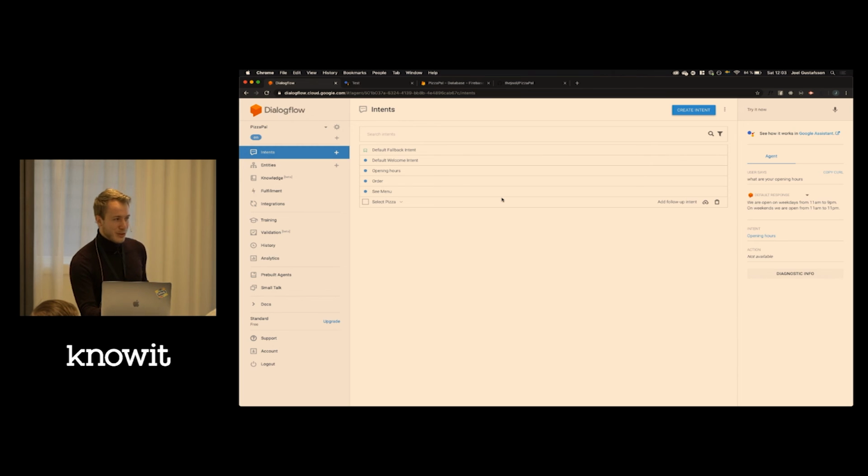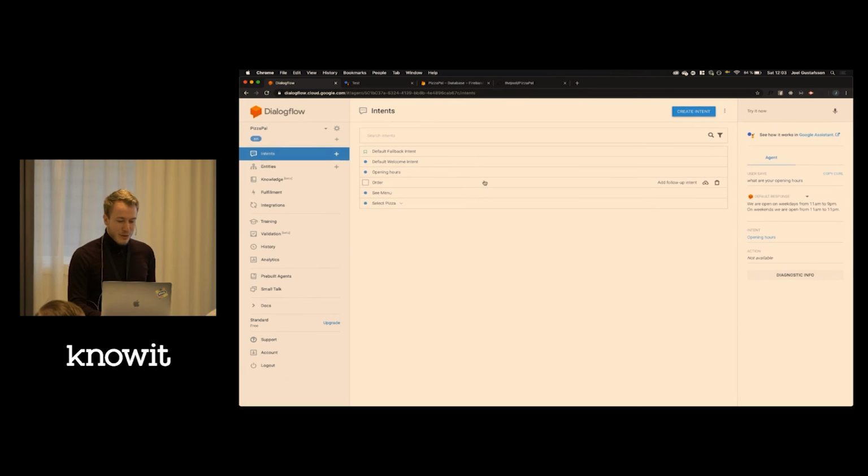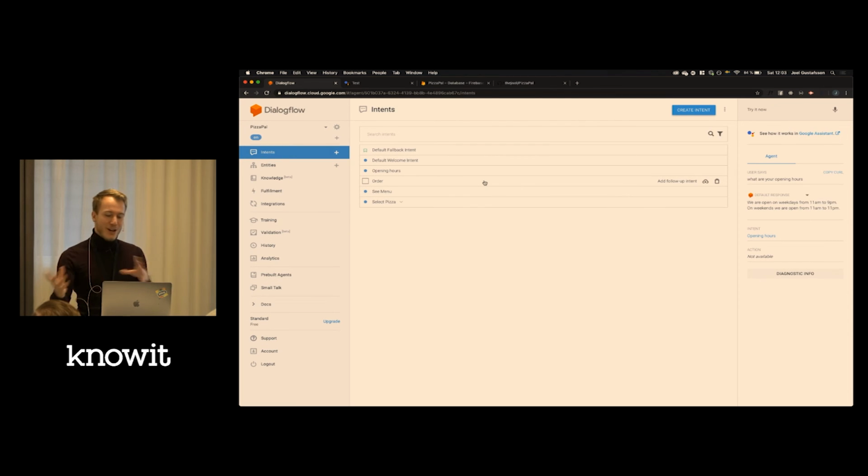But as soon as it comes to doing more complex stuff, like saving an order in another database or fetching a pizza from some database or whatever, then you have to start adding your own fulfillments. But for most basic scenarios, you can get by only using Dialogflow.